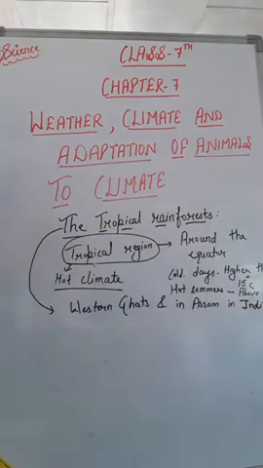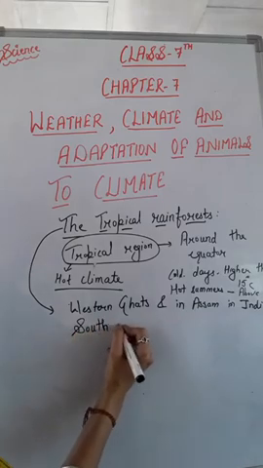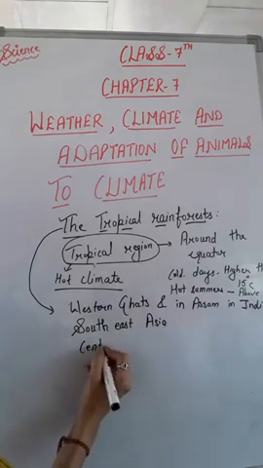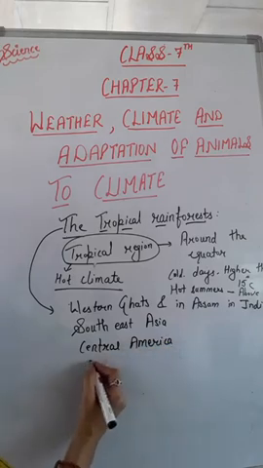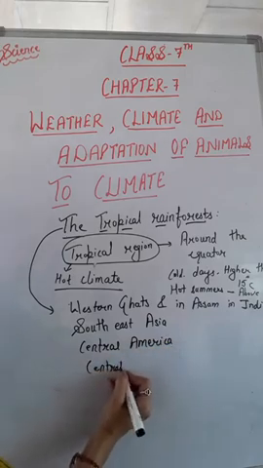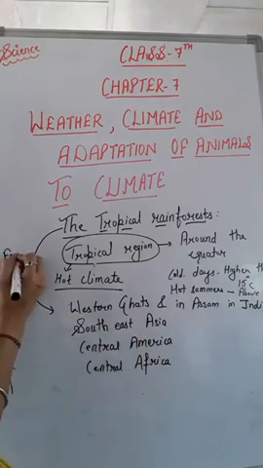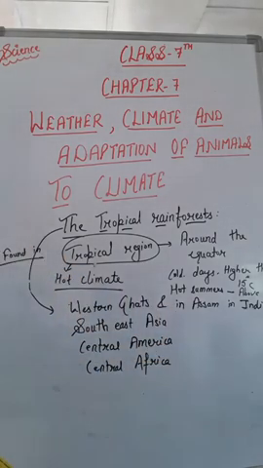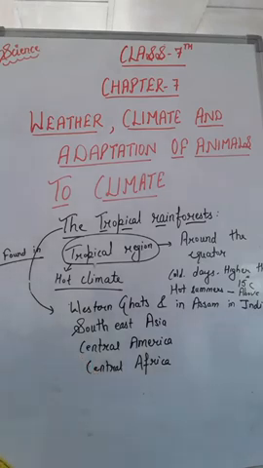And besides that, tropical rainforests are found in Southeast Asia, Central America, and Central Africa.